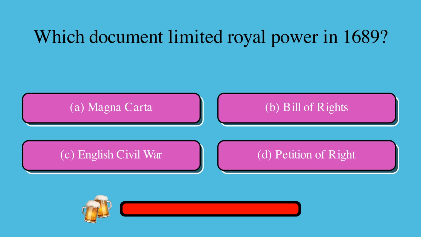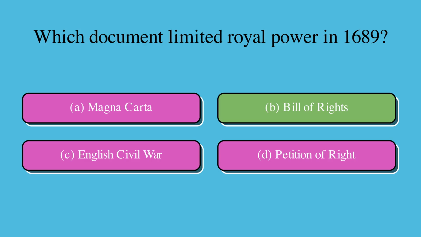Which document limited royal power in 1689? Is it A. Magna Carta, B. Bill of Rights, C. English Civil War, or D. Petition of Right? The correct answer is B. Bill of Rights.